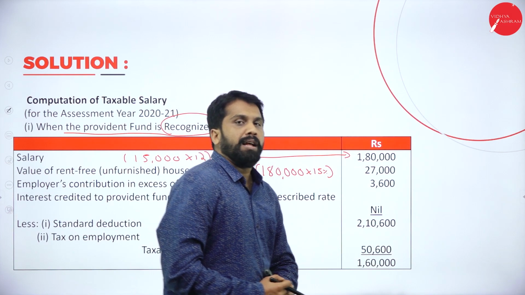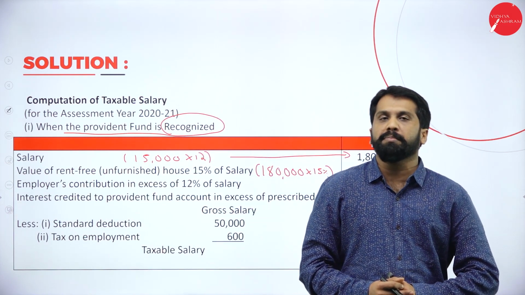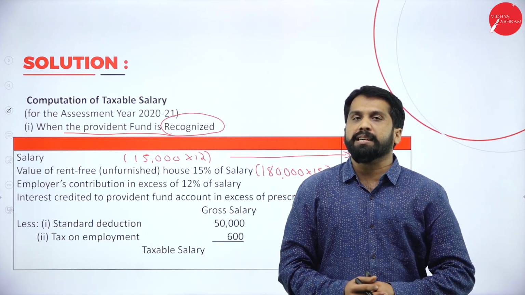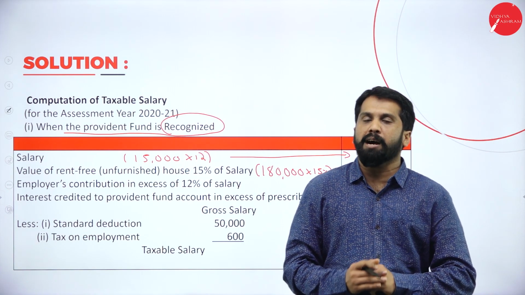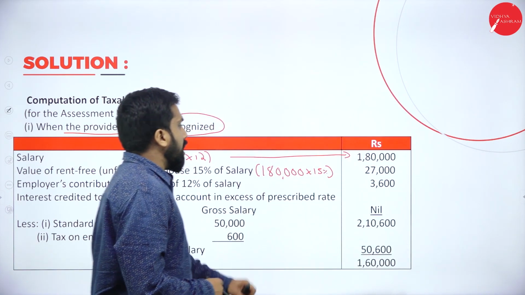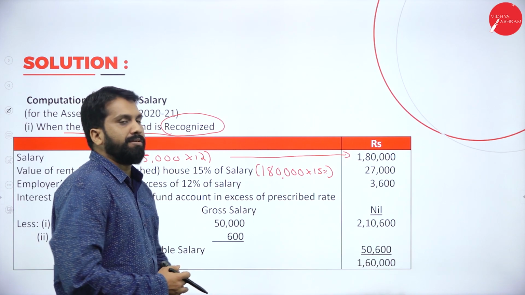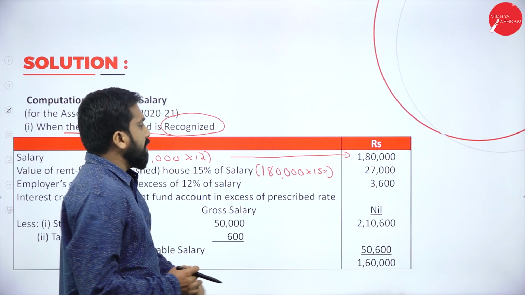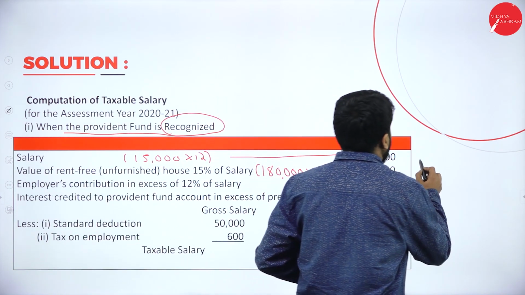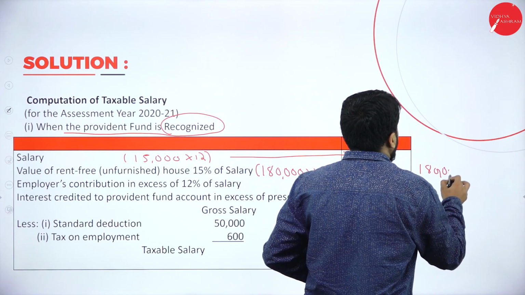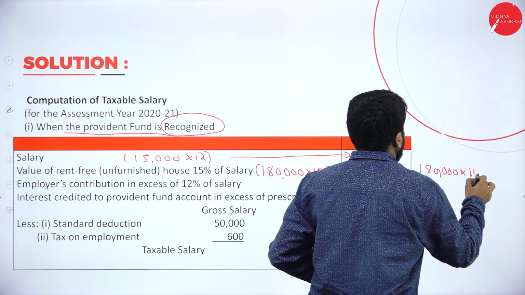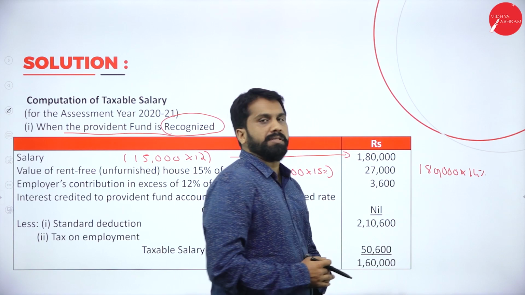As I told you, up to 12% it is permitted. Above 12% it comes under taxable limit. Now you calculate how you get this 3,600. What is her salary? 1,80,000. On 1,80,000 you calculate 14%.